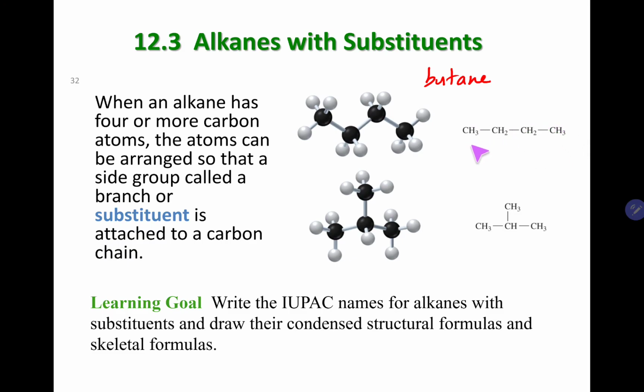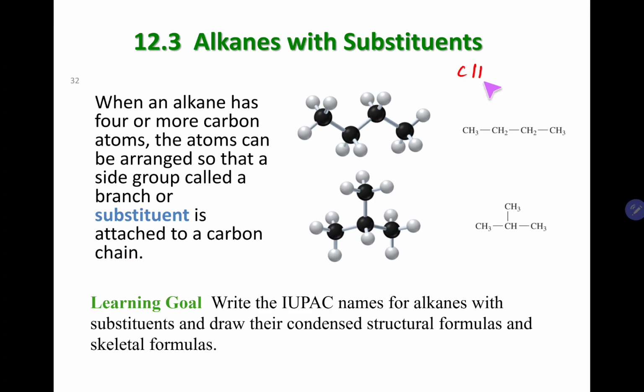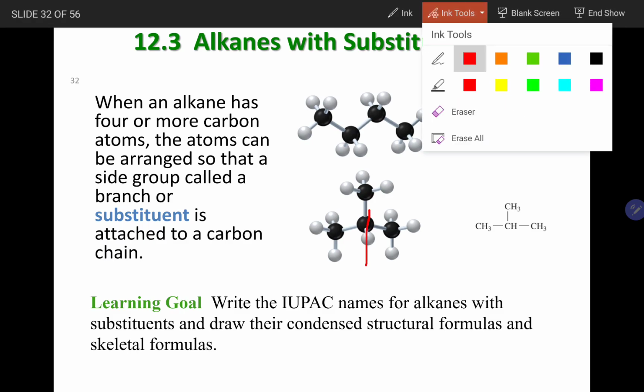By the way, this is the same as, let's say, CH3, CH2, CH2, and CH3. Both these are the same thing. Why? Because all four carbons are connected to not more than two other carbons. So you can bend it. I mean, you can write this in many different ways, but it is still a straight chain alkane. Sometimes you might write it like this, CH3, CH2, CH2, CH3. This is once again the same as this. So all these are straight chain alkanes.